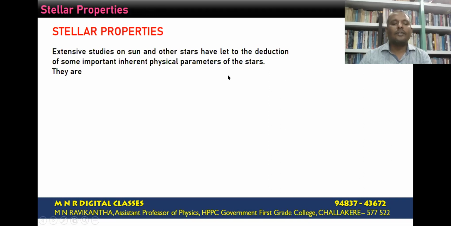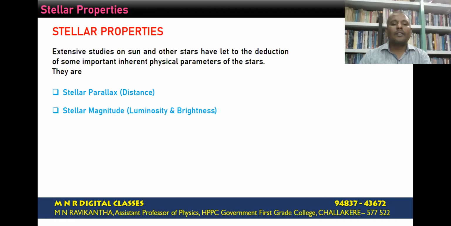The extensive studies of the sun and other stars have led to deducing some important inherent physical parameters of the stars. They are, first one, the stellar parallax, used to measure the distance of the stars. Second one, stellar magnitudes, these magnitude scales give us the idea regarding the luminosity and brightness of the stars.